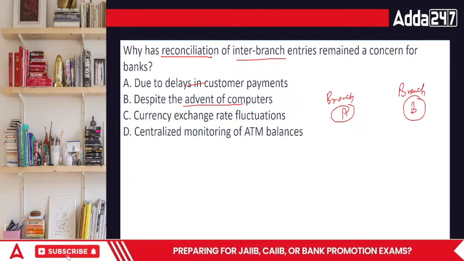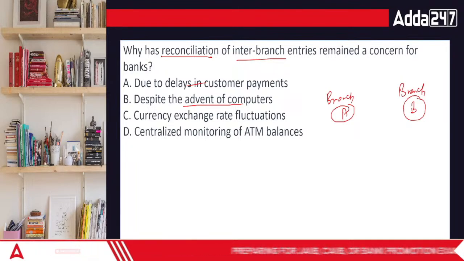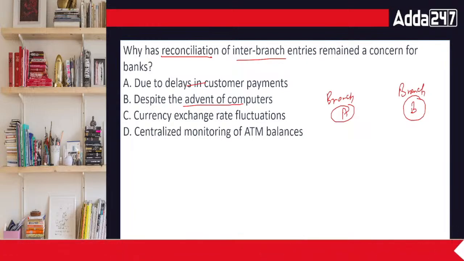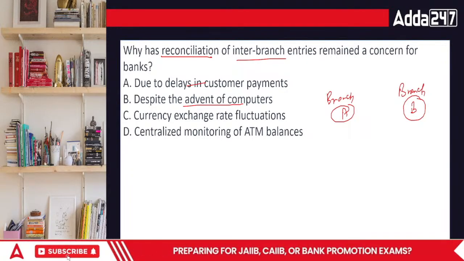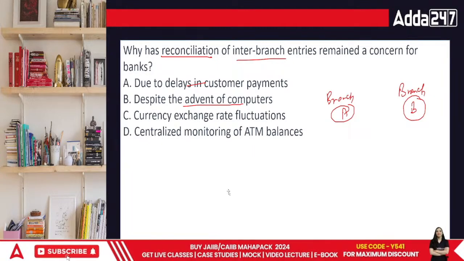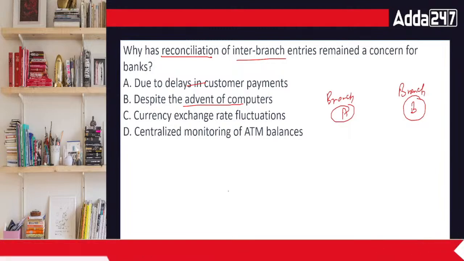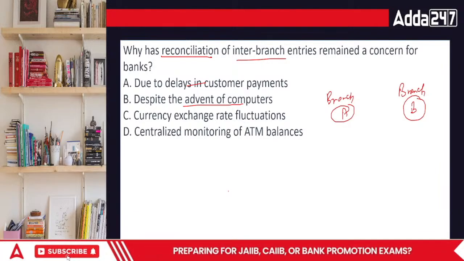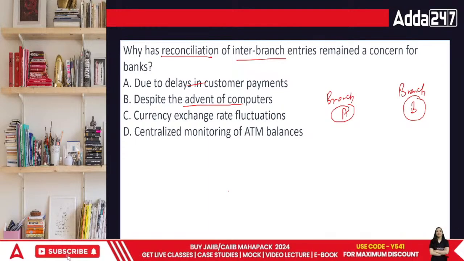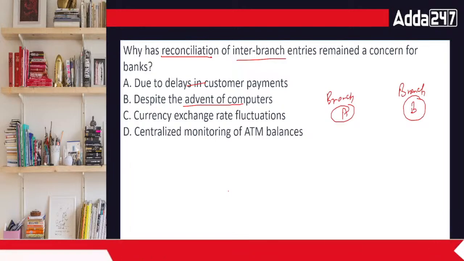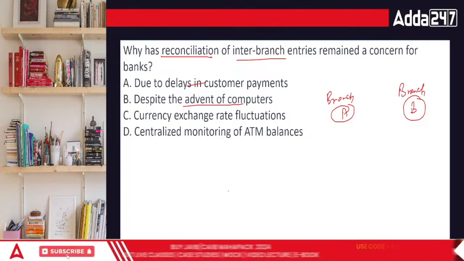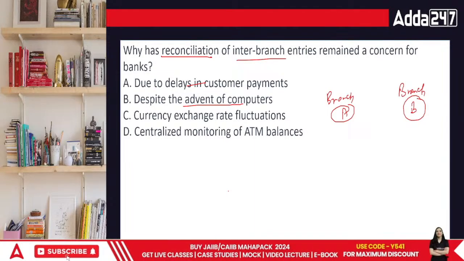Okay, audible now? So in this case, what are we talking about? Why has reconciliation of inter-branch entries remained a concern for the banks? See, inter-branch means we are having two separate branches of the same bank, right? So the branches have to be synchronized in such a way that the information, for example, my home branch is somewhere else and I am taking out money from the bank but from a different branch, you know. When we are doing such a thing, then why has this reconciliation remained a concern? Why is it such a big concern?